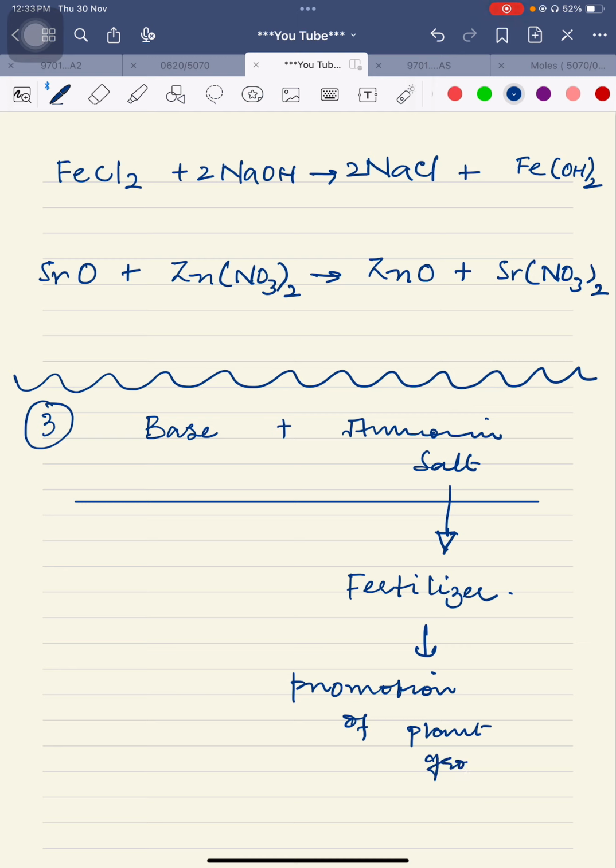Now the point is this, that the fertilizer is added for the promotion of plant growth. Where is it added? It is added to the soil. Okay, why will a fertilizer be added to the soil? Now there are different reasons for that.